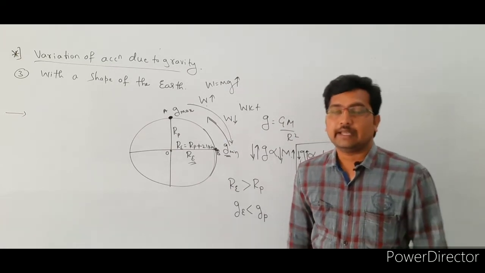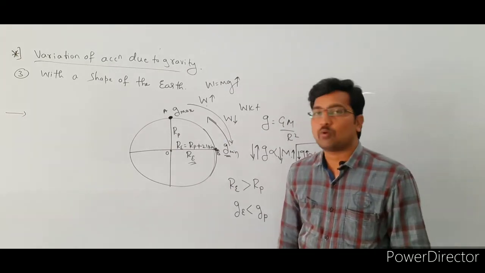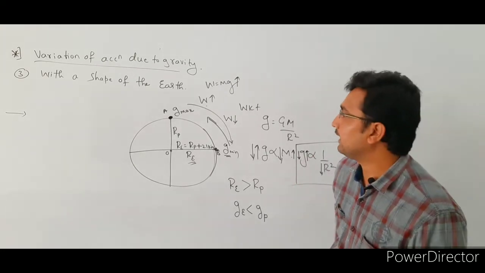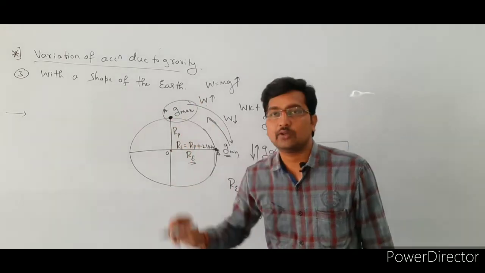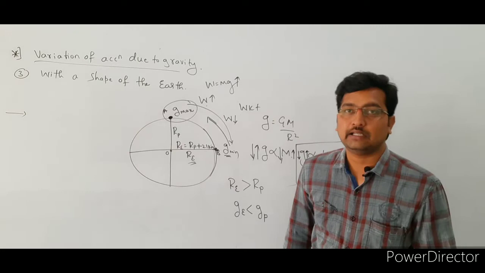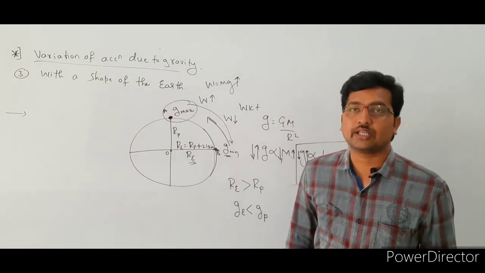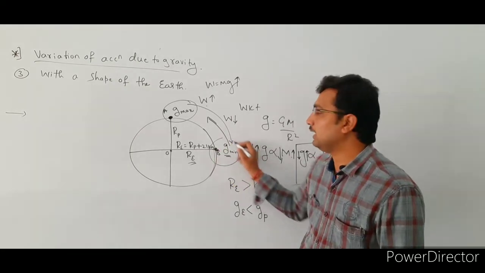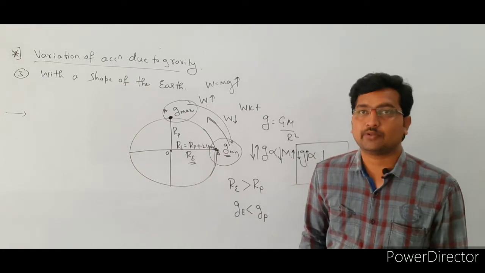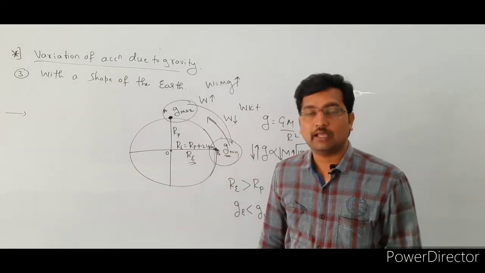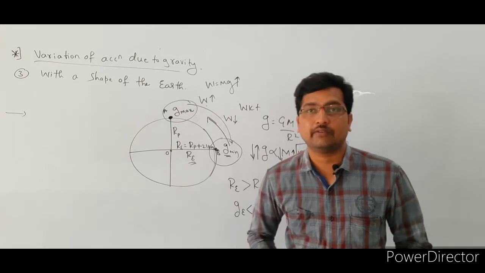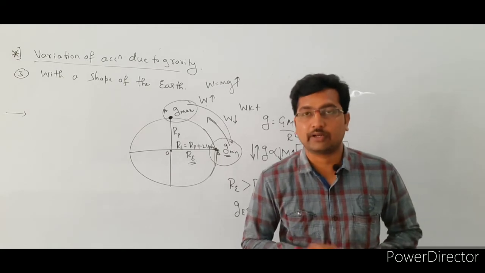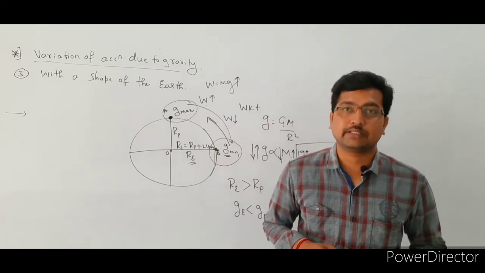Okay, see here, in examination they may ask for 1 mark, at what position the acceleration due to gravity value is maximum. That answer is the polar region, the acceleration due to gravity value is maximum. And they may ask at what position the acceleration due to gravity value is minimum. That is at the equatorial position, right? So at the equatorial position the acceleration due to gravity value is minimum, and at the polar region it is maximum, right? So these three are very important for your annual examination, right?